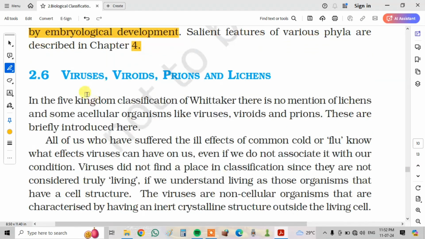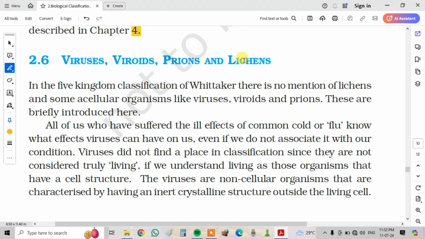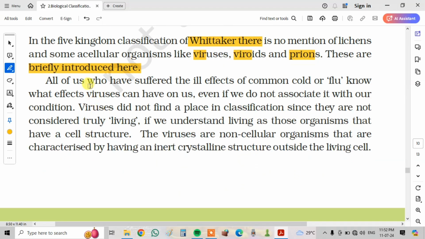Next, viruses, viroids, prions and lichens. In the five kingdom classification of Whittaker, there is no mention of lichens and some acellular organisms like viruses, viroids and prions. These are briefly introduced here. All of us who have suffered the ill effects of common cold or flu know what effects viruses can have on us. Even if we do not associate it with our condition, viruses did not find a place in classification since they are not considered truly living.